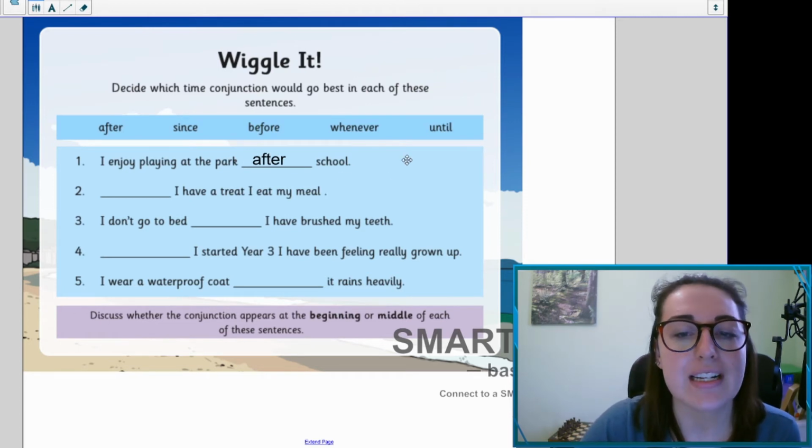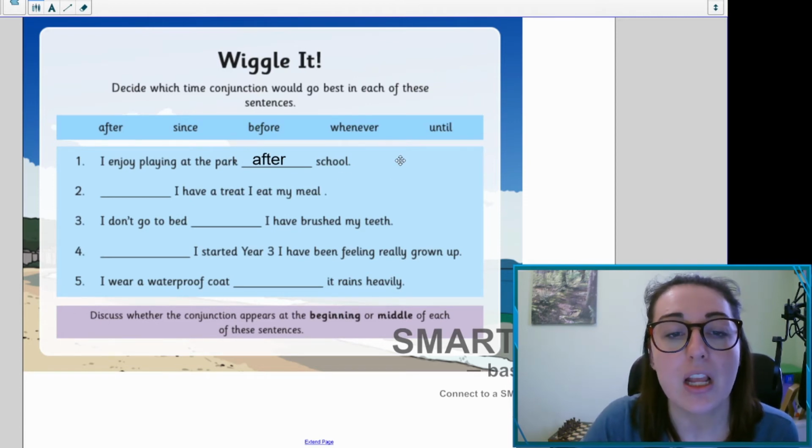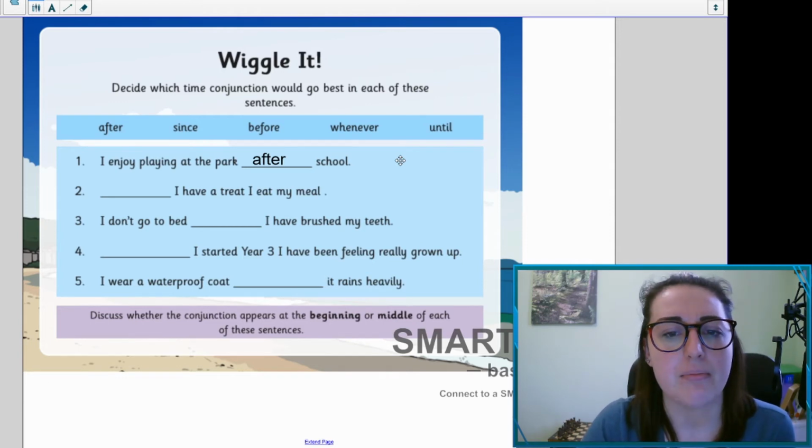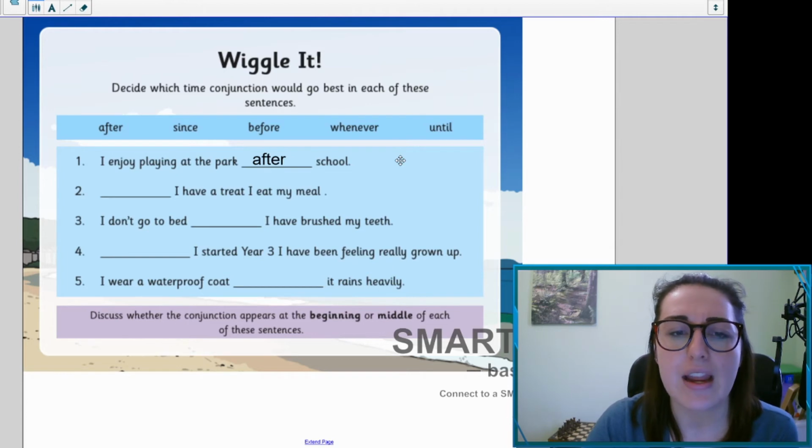I have a treat, I eat my meal. After I have a treat, I eat my meal. Since I have a treat, I eat my meal. Before I have a treat, I eat my meal. Whenever I have a treat, I eat my meal. Until I have a treat, I eat my meal.